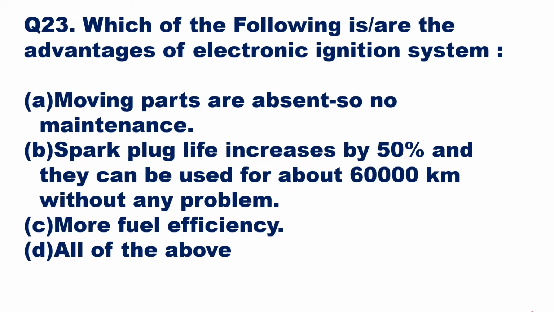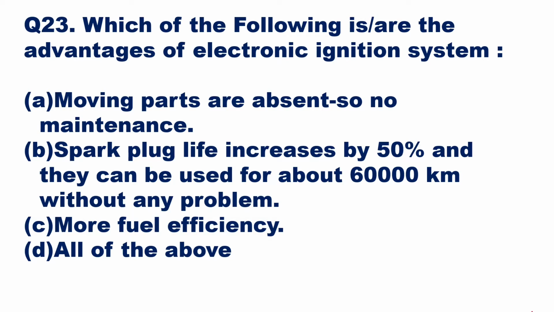Then we'll go to question number 23. Which of the following is or are the advantages of electronic ignition system? Option A is moving parts are absent, so no maintenance is required. Option B is spark plug life increases by 50% and they can be used for about 60,000 kilometers without any problem. Option C is more fuel efficiency.